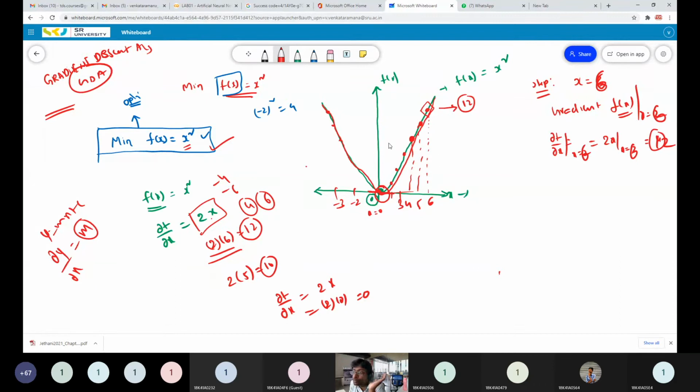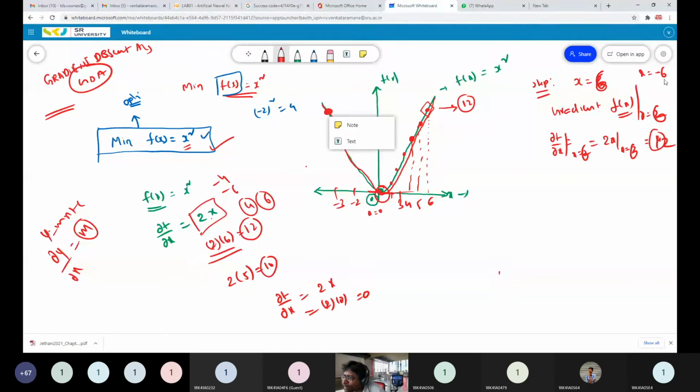Suppose your randomly initialized value is x equal to minus 6, somewhere here. The value will be randomly initialized; it may be 6 or minus 6, 4 or minus 4, 3, whatever it may be in the search space. You have to randomly initialize one value.